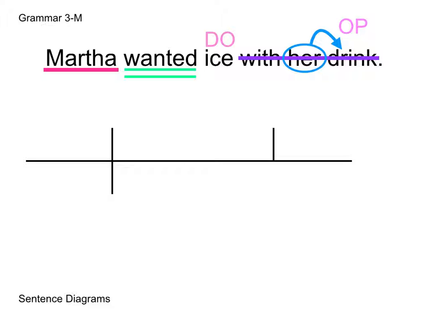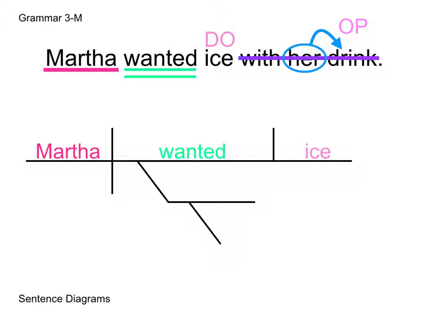But what do we do with this prepositional phrase? Well, we get into a little bit new and exciting type of diagramming that looks a little something like this. And so you have an area for your preposition and so on. So let's just get started and we'll delve into that soon. So we have our subject, Martha. We have our verb, which is wanted, and our direct object, ice. Super easy. Now let's fill out the rest of this.